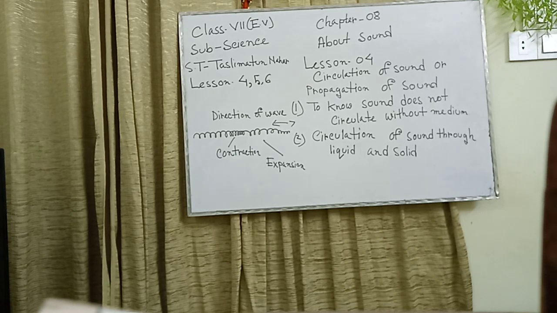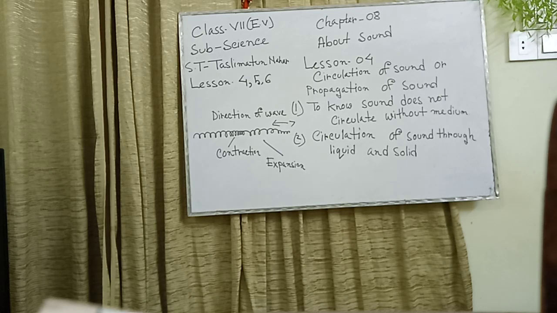Okay. We have said before that circulation of sound needs a medium. Sound cannot be circulated without a medium. Sound circulates first through solid, then liquid, and then gaseous. We will prove it in other work. Another experiment is how sound circulates through solid.